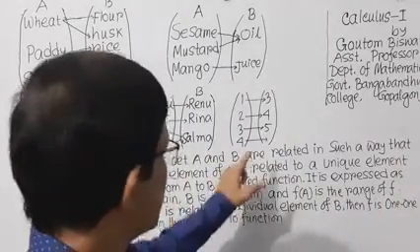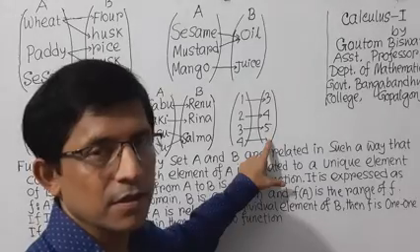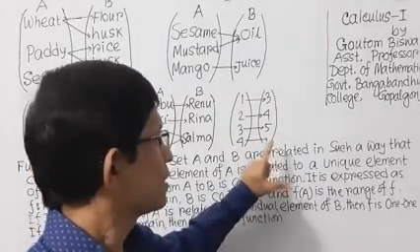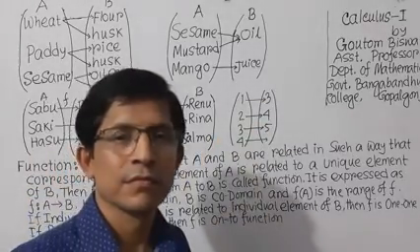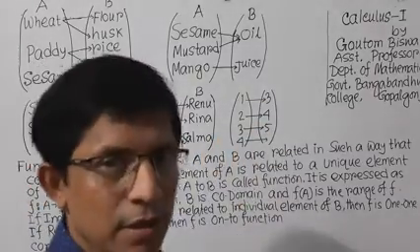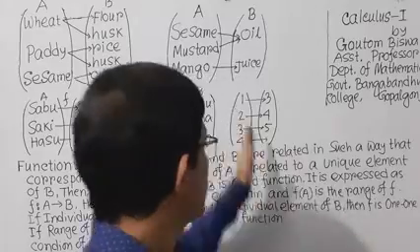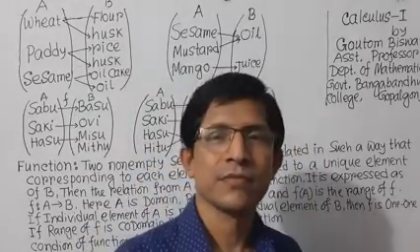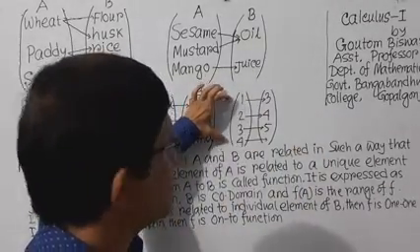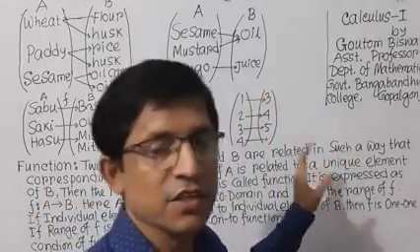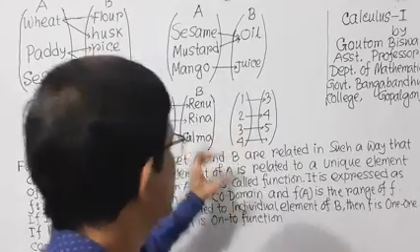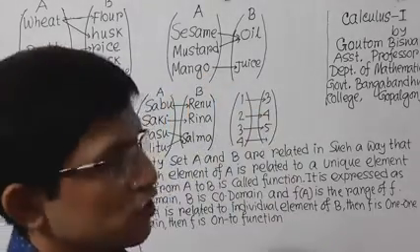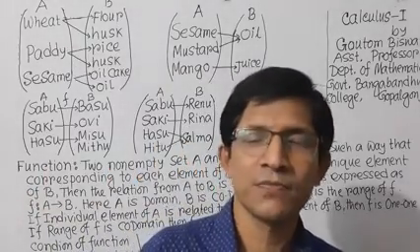So there is no element which can be the image of 4 in the second set. So every element of the first set doesn't take part in this relation, and so this is a relation, but this is not a function.